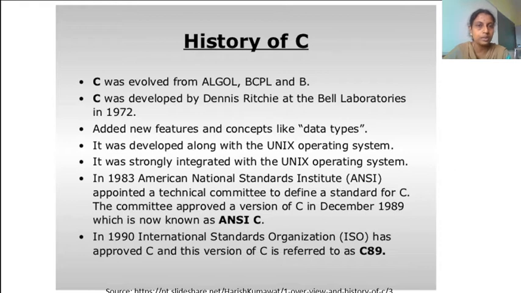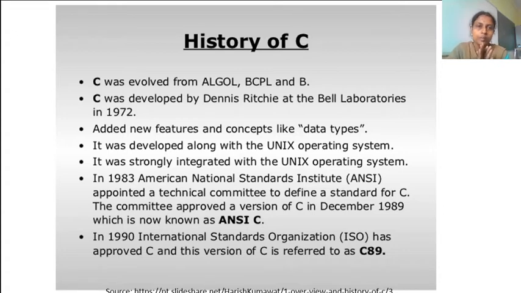In the second point I have mentioned, Dennis Ritchie at Bell Laboratories in 1972. So this was introduced by Dennis Ritchie, and Bell Laboratories is in the USA. Among the main key features of C compared with previous languages like B and ALGOL, C introduced a new concept called data types, which was not there in the previous programming languages. And if you see the fourth point, it was developed along with the Unix operating system.